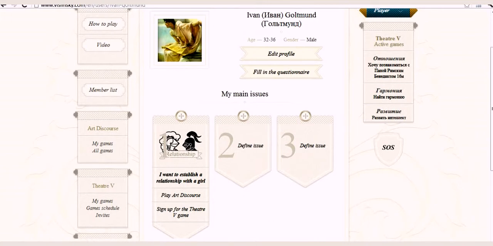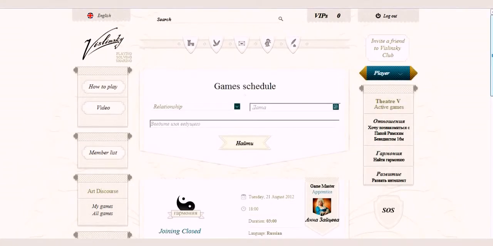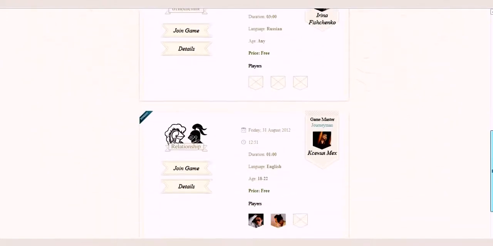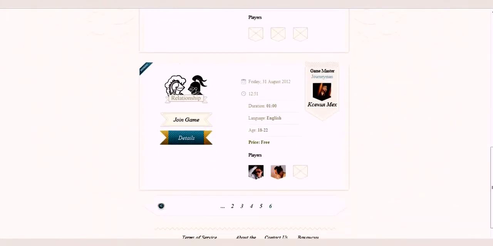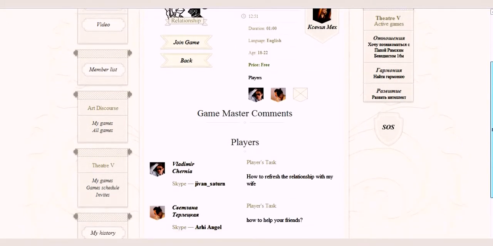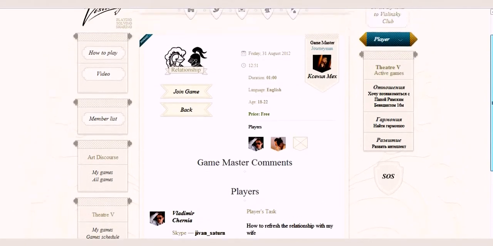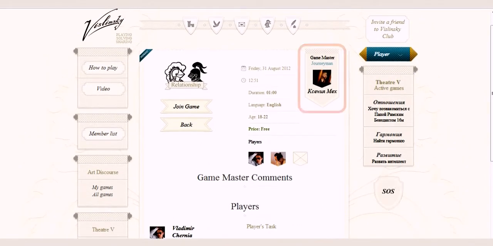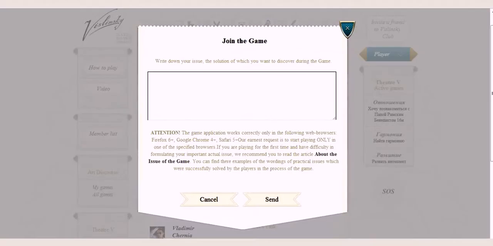Okay, ready. Look, I can play Art Discourse straight away by pressing this button, or sign up for the Theather V game. Now I'm on the game schedule page. I'm looking for a game with a relationship theme. I choose one that has a suitable starting time. I look who has already signed up for this game, who is a game master, and his comments on the game. I like it all, so I click Join Game, put down my issue, and submit it.